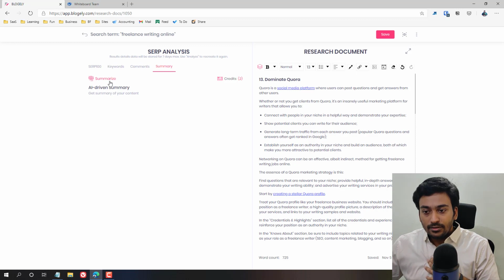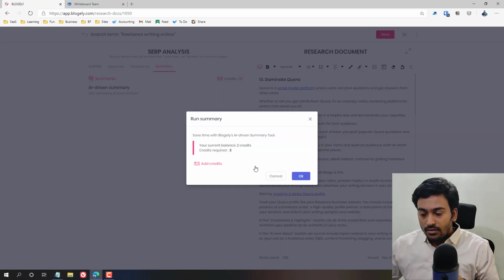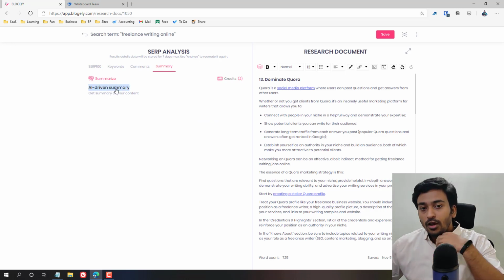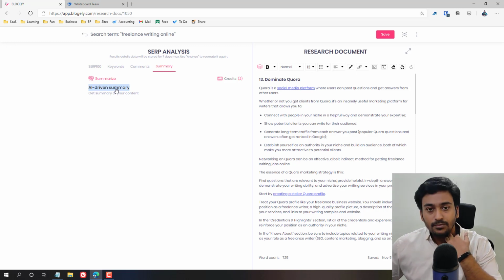If you click here, let's see whether it loads for me. It should open up a pop-up. I think I have the credits. Okay, I think I need to buy the credits because it's currently not available. This is not freely available within the system because they are using an external service, I'm not sure which API.